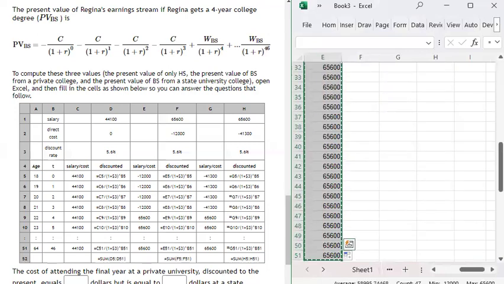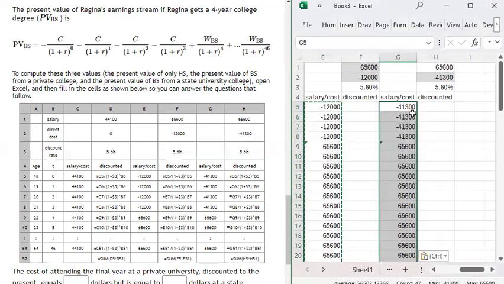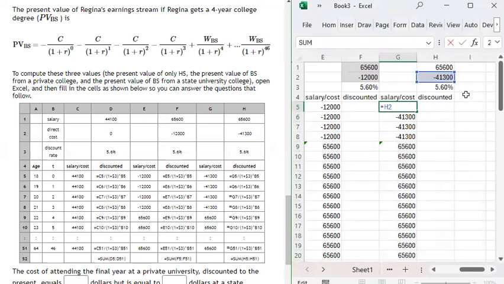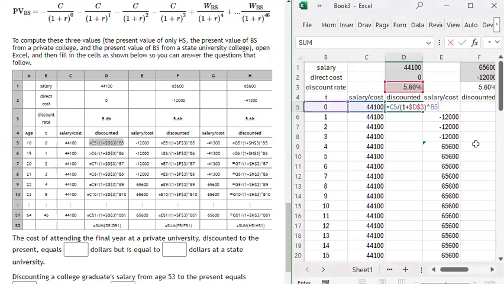So I'm going to copy this and paste it over here. Now the first 4 years, each of the first 4 years, that person's paying $41,300 in tuition to a private university, and then in that 5th year, they start making $65,600. You can copy that and paste it right here.